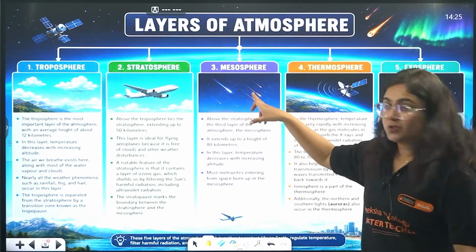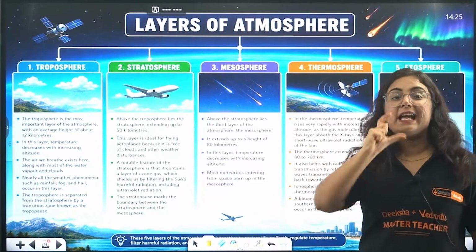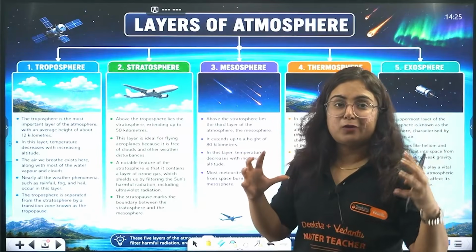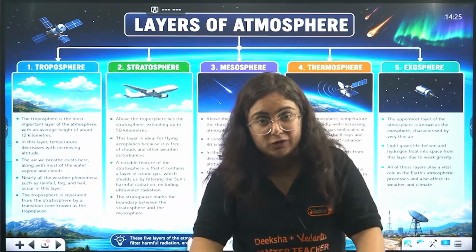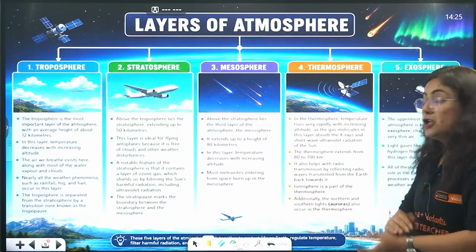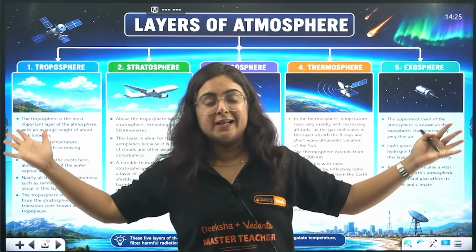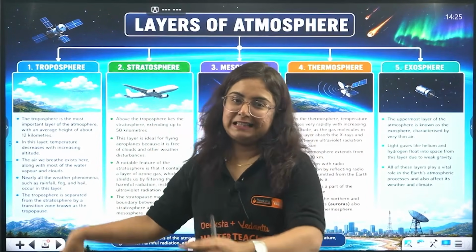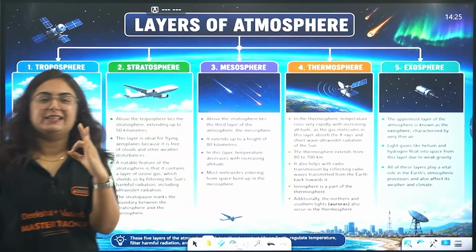What happens in the mesosphere, beta? As this is the middle layer, it contains certain elements of the atmosphere. When the piece of rock is coming, it gets dissolved by the friction, by the impact of what, beta? Friction. So, entering from space, they get burned here by the friction and save us by not reaching the earth crust. This is the role of the mesosphere as the third layer in the atmosphere.